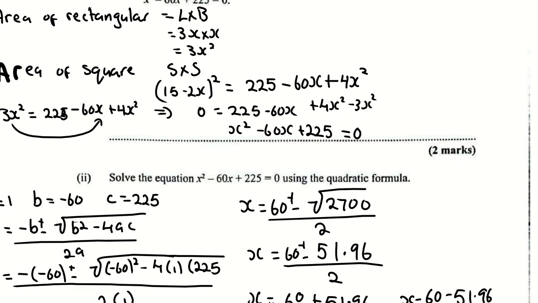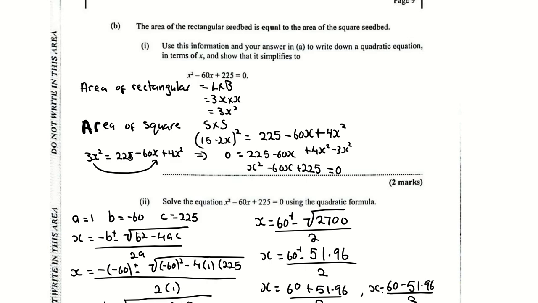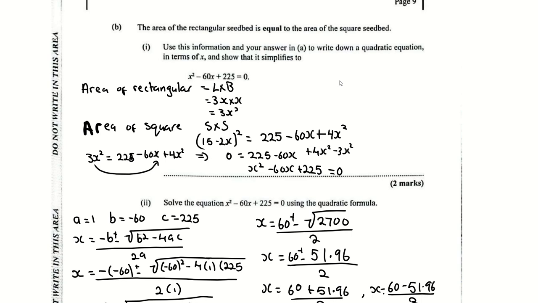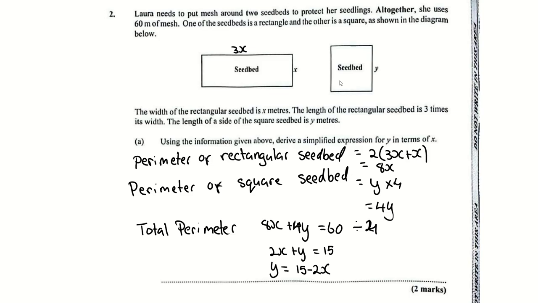Alright, part B. Let's zoom in. The area of the rectangular seed bed is equal to the area of the square seed bed. Use this information and your answers in A1 to write down a quadratic equation in terms of x. So we know that the area of your square seed bed is y squared, and they ask you in terms of x. But from the previous part, we know that y is 15 minus 2x.